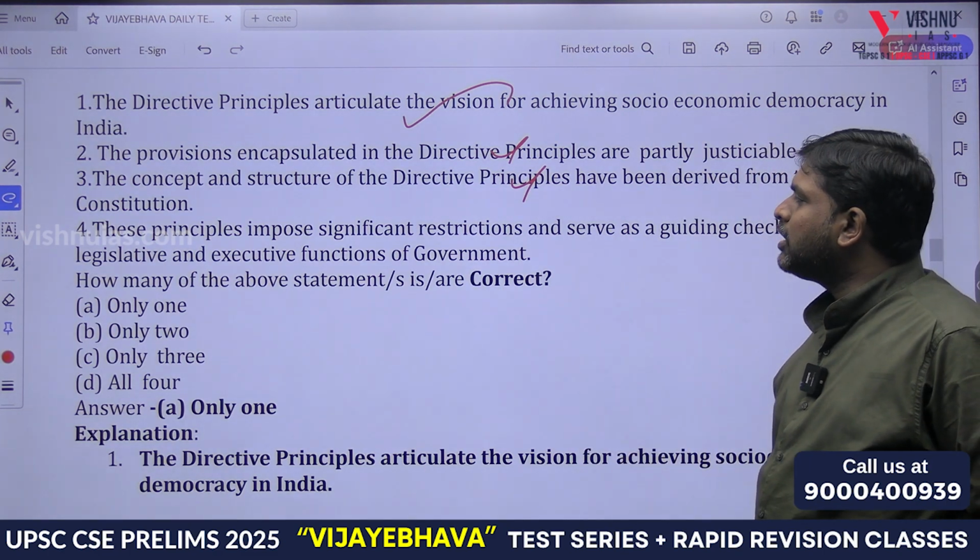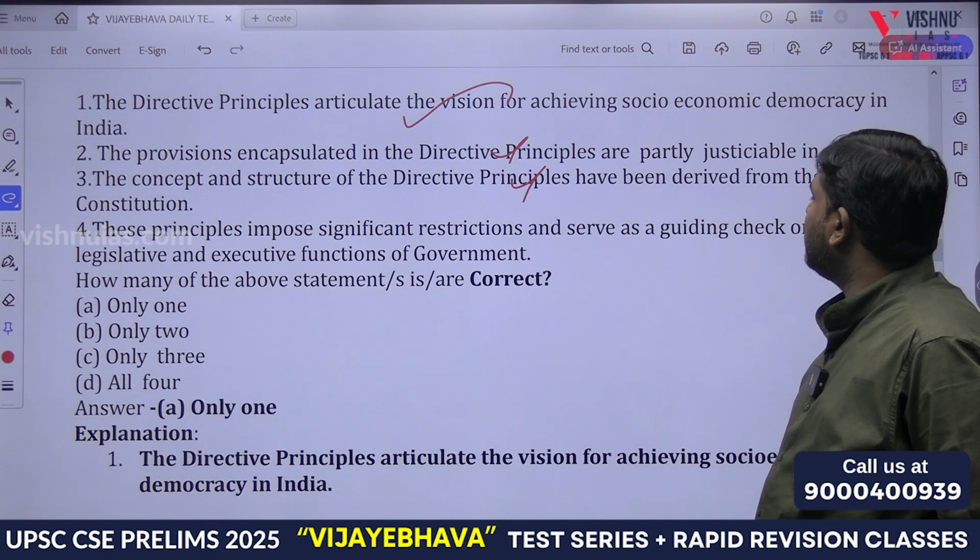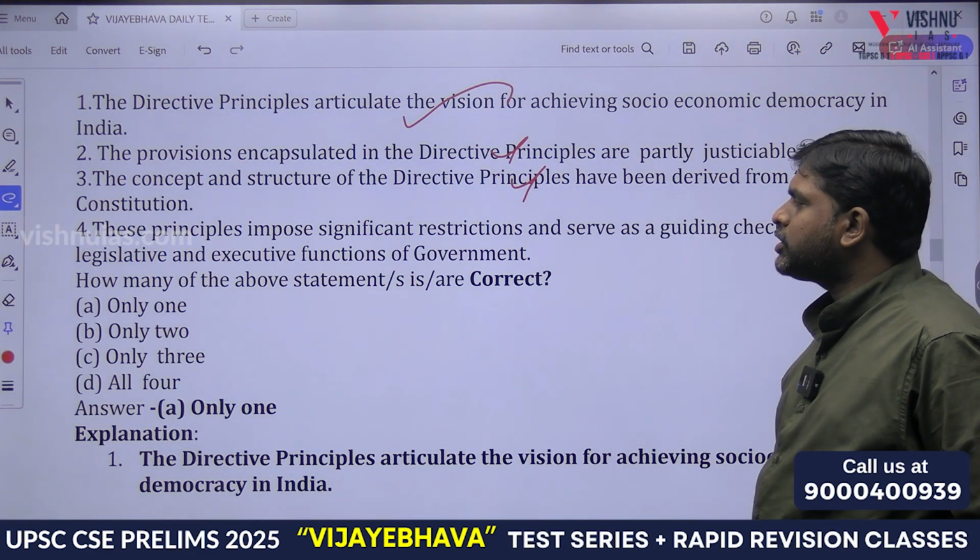These principles impose significant restrictions and serve as a guiding check on the legislative and executive functions of government.